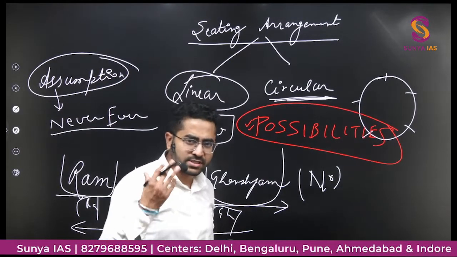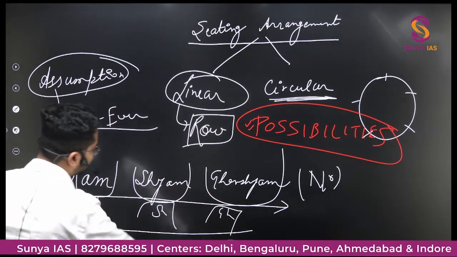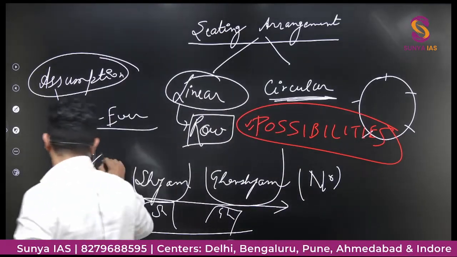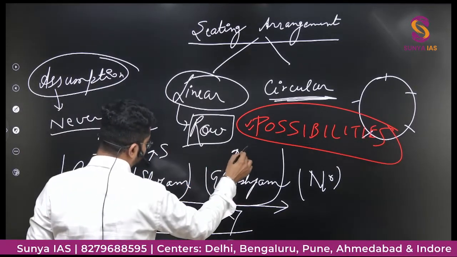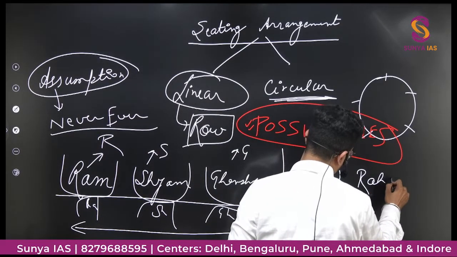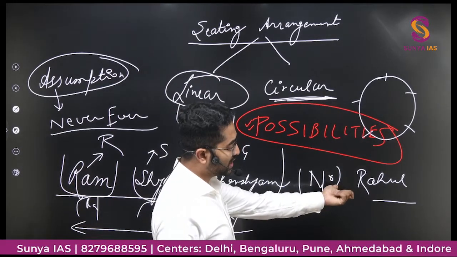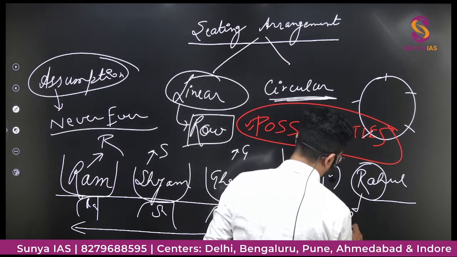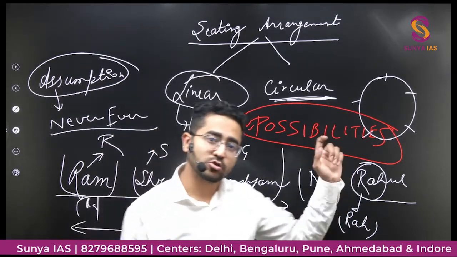And one more small thing, that if they have given Ram, Shyam, Ghanshyam, every time you cannot write these names. So you will just use abbreviation. Ram is R, Shyam is S, Ghanshyam is G. Let's say some other friend also is given. Let's say Rahul is also given. So you can see Ram is also starting from R, Rahul is also starting from R. So here it is Ram, here we can use these things, Rah, something like that, so that you can understand and your time should also be saved.